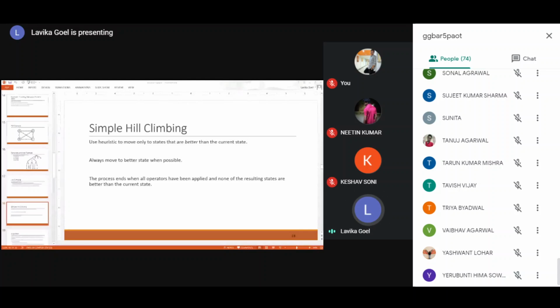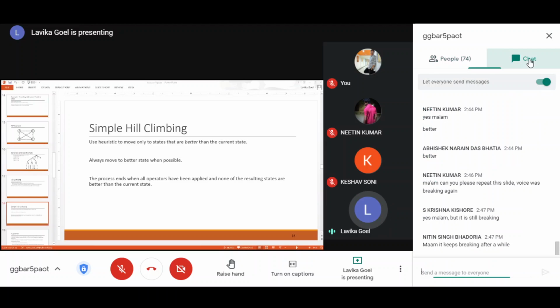that is better. Fine. So you will generate all the next states and then you will choose the better state. Then from that better state, you will generate the next states again, and choose one better than the current state. Okay, so like this you will go on until you reach the goal state. So in every step you are choosing a state better than the current state. If no state is better than the current state, you don't go further.